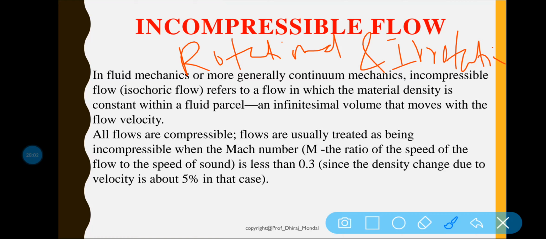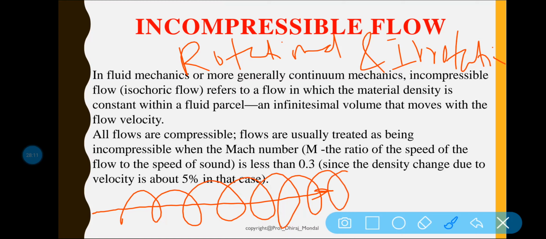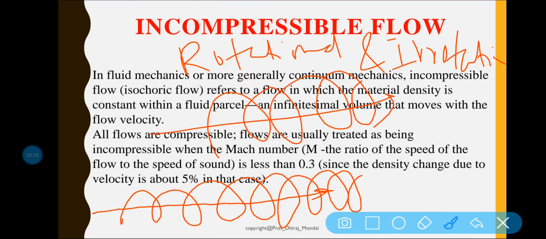Again, rotational flow means when the fluid is flowing, it is also rotating with respect to its own axis. So it is called rotational flow.